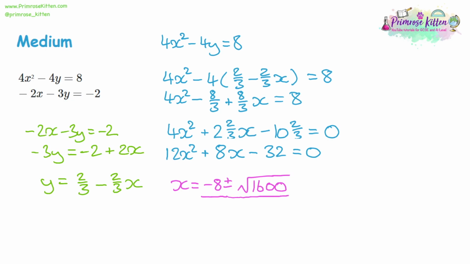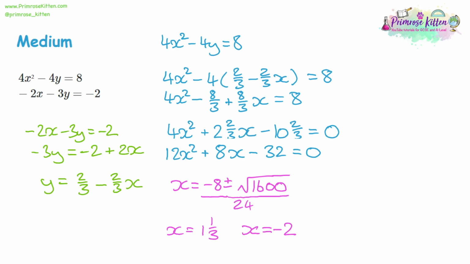Finally, we divide by 2a in the quadratic formula. A is 12, so 2 lots of 12 is 24. Now, to figure out what x is, let's say that plus or minus is going to be a plus. That gives us -8 plus the 40, and then divide by 24. That gives us 1 1/3. Next, let's say that the plus or minus will be a minus. That's -8, take away 40, and divide that by 24, and that gives us -2. So while some quite large numbers there and confusing fractions, we've actually got some reasonable answers out the other end.